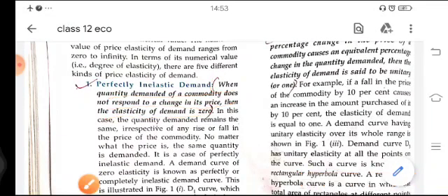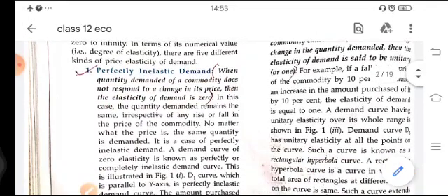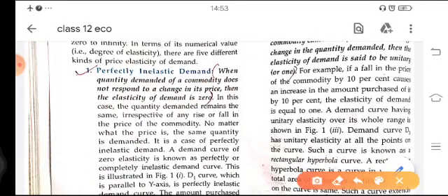Because there is no change in the quantity demanded. So we can make a graph of this, like this is a Y axis and this is an X axis. Okay, if there is a price P, at OP price the quantity demanded is OQ.